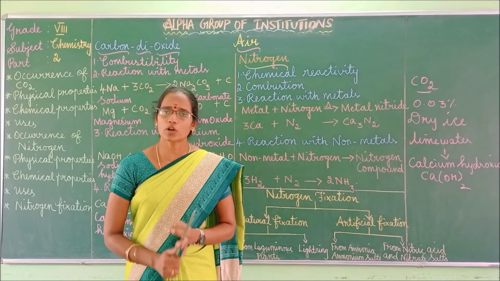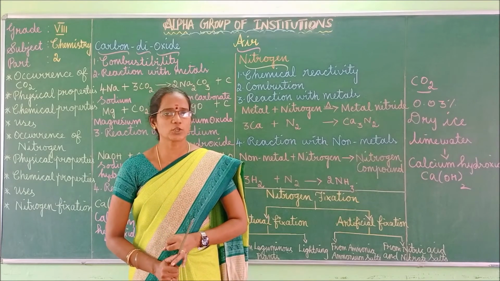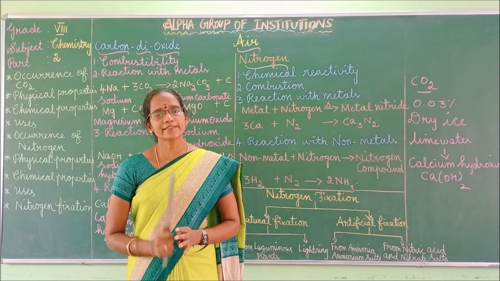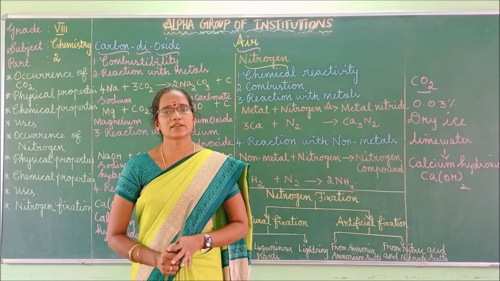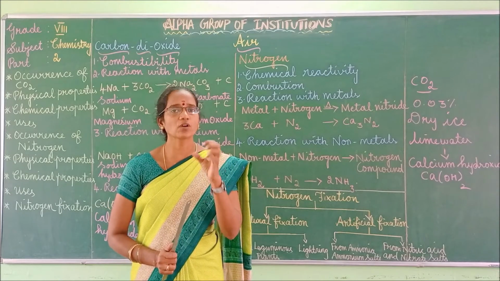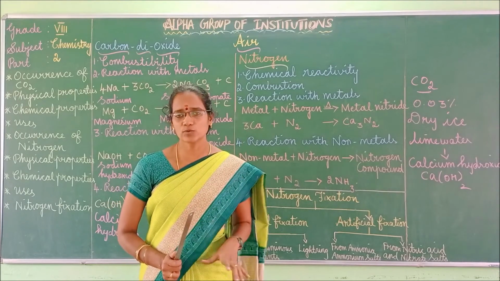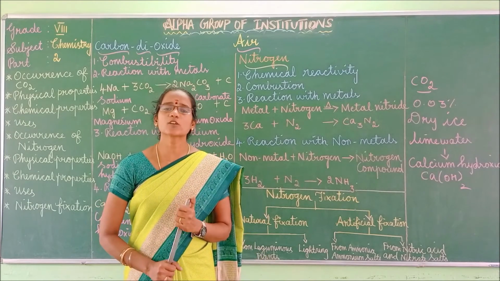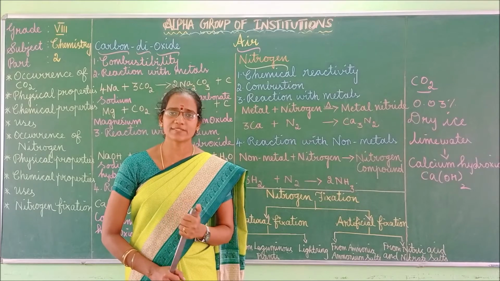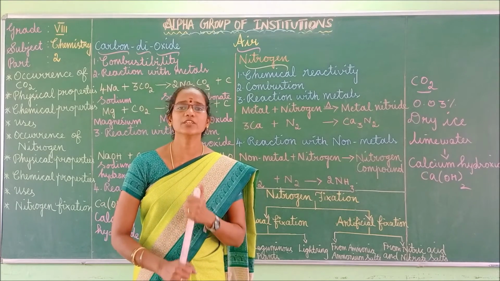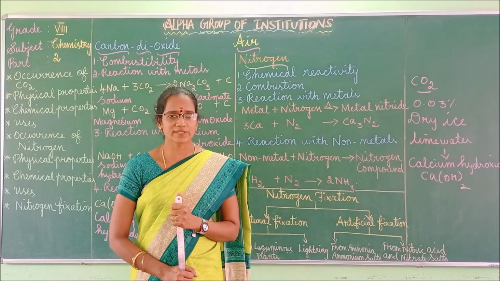Soft drinks, and carbon dioxide is used in fire extinguishers. It is used for the manufacture of ammonia. Next, solid carbon dioxide is called dry ice. It forms a dense fog when it condenses, and it is used in stage shows and movie effects. Along with this, carbon dioxide is used for the preservation of food grains and fruits. These are some of the uses of carbon dioxide.